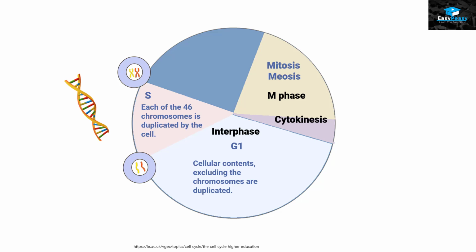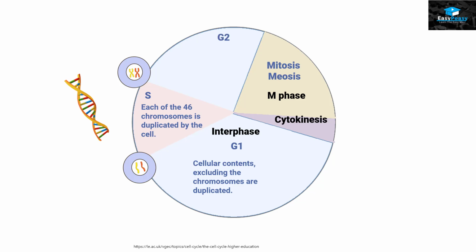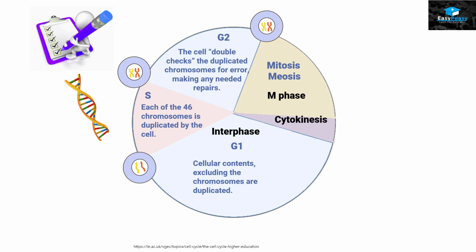After S phase, the last phase of interphase is called the G2 phase. G2 phase is basically a type of checkpoint in which the cell double checks that all the chromosomes are without errors. And if there is any repair needed, then the repair will be done within this phase, and then the cell will get ready for nuclear division.